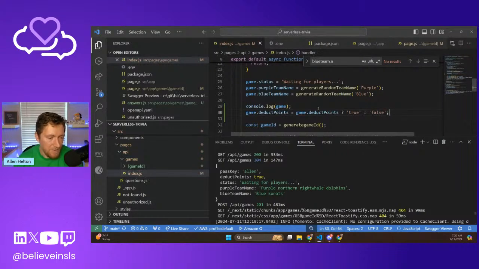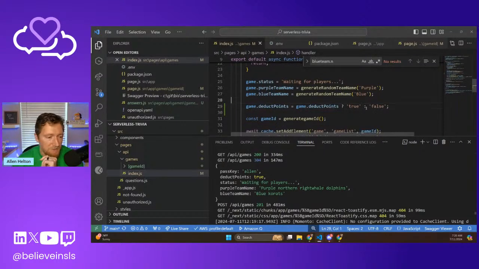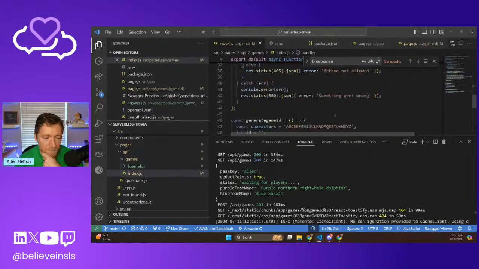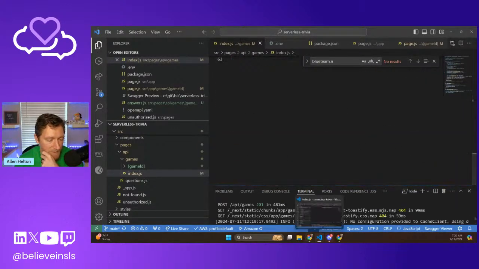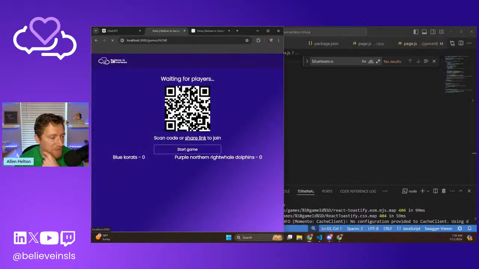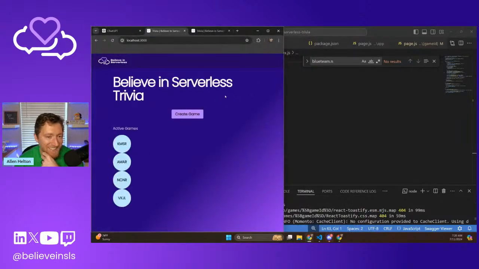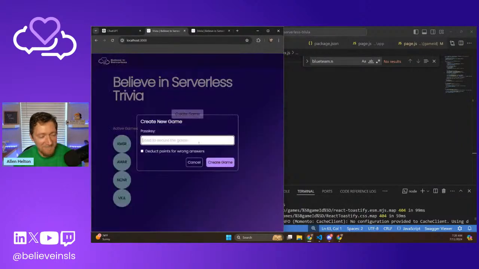Okay, so we're going to reset that. We're saying if it is truthy, if it is true, then we set that value to a string value of true. Otherwise, we set it to a string value of false. Get rid of that console log. Okay, cool. Easy enough, right? This is one of those times where I would definitely use a comment in the code to say we need to do that.